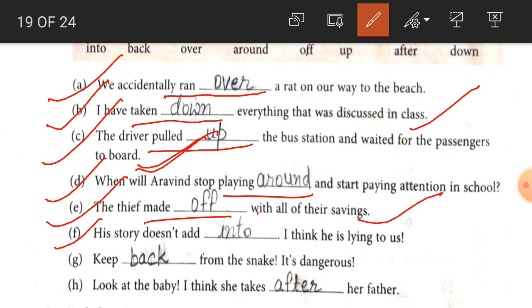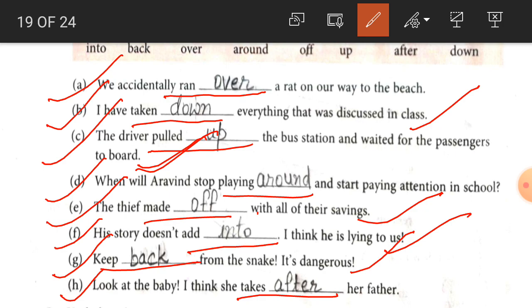Number F, his story does not add into. Add into is the phrasal verb. I think he is lying to us. Now number G, keep back from the snake, it's dangerous. So keep back is the phrasal verb. Number H, look at the baby, I think she takes after her father. So takes after is the phrasal verb.